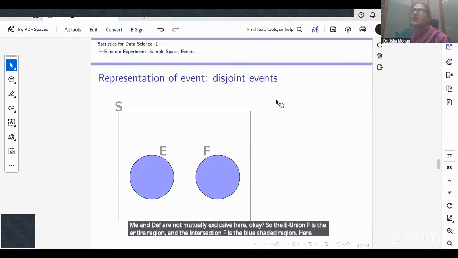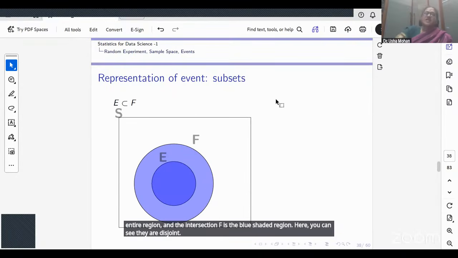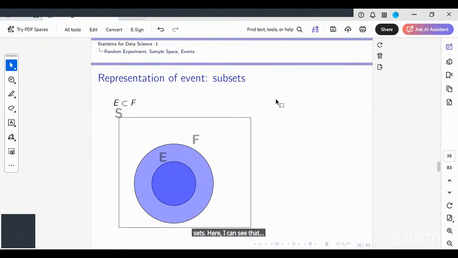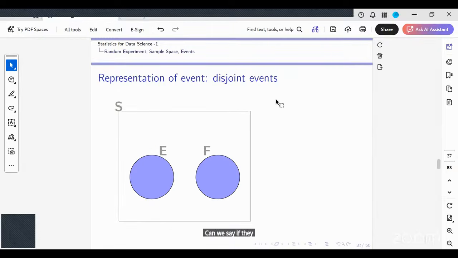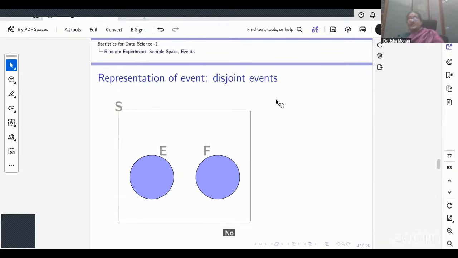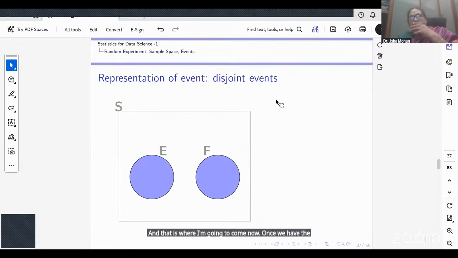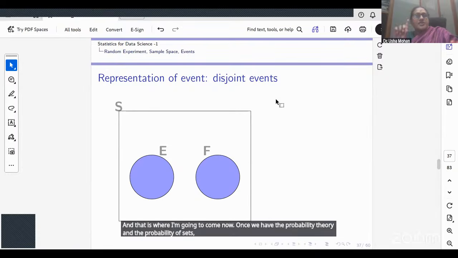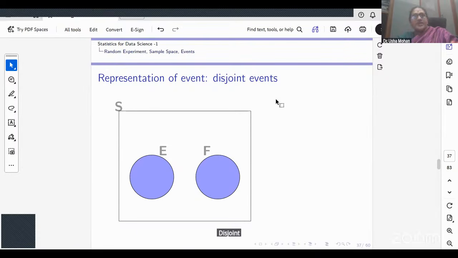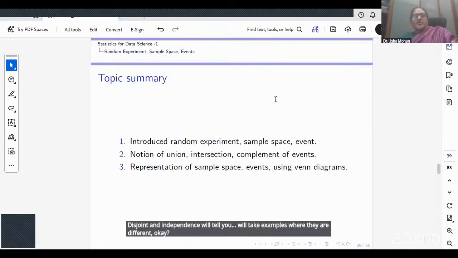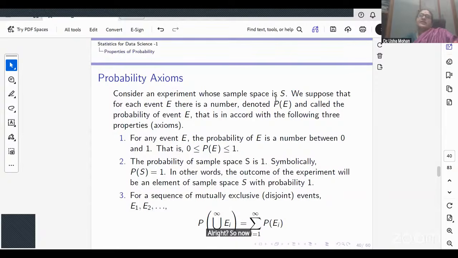Here you can see they are disjoint sets. Can we say if they are disjoint, they are independent? No. Independent is different from disjoint. And that is where I'm going to come now. Once we have the probability theory and the probability of sets, disjoint and independence, we'll take examples where they are different. Okay, right.